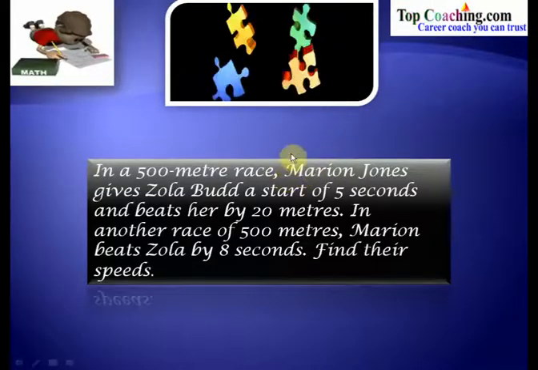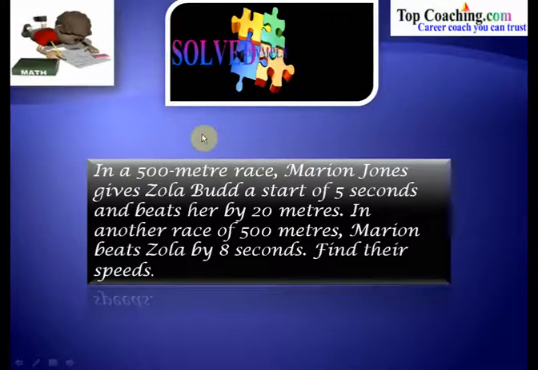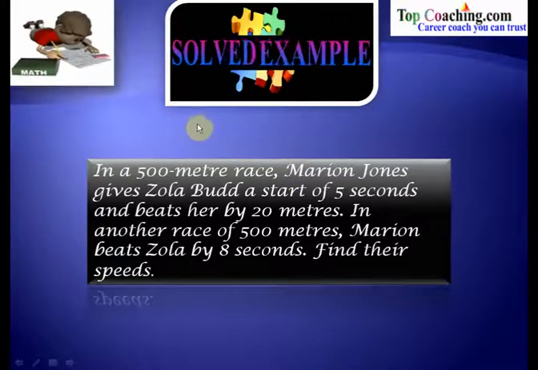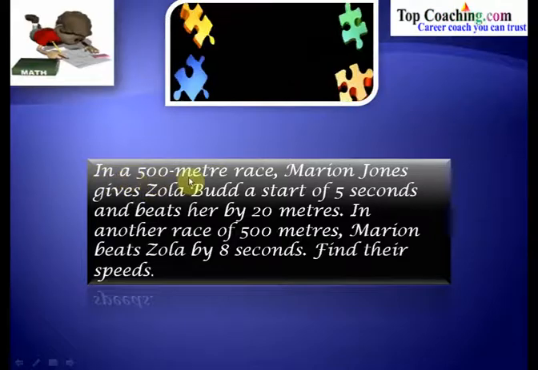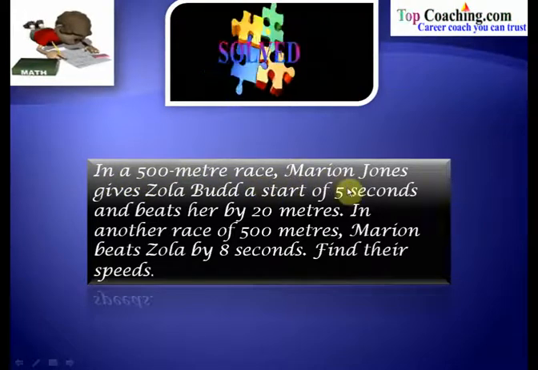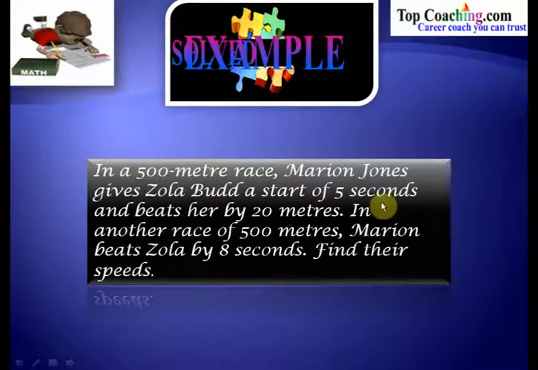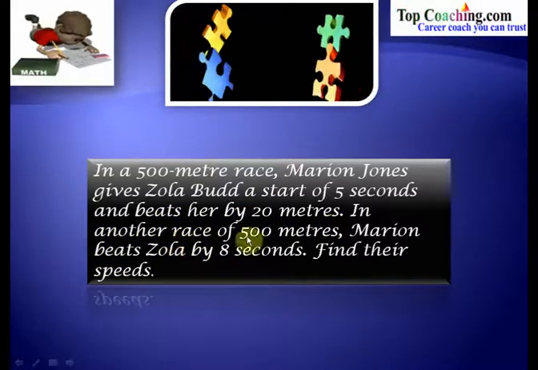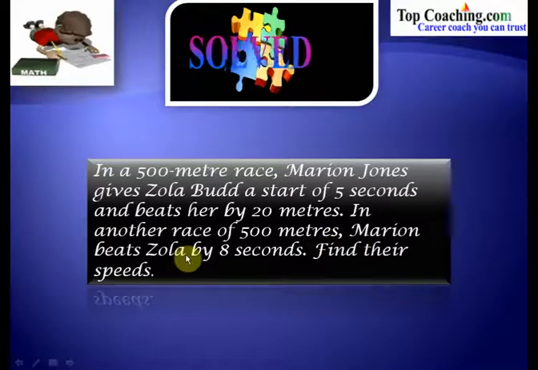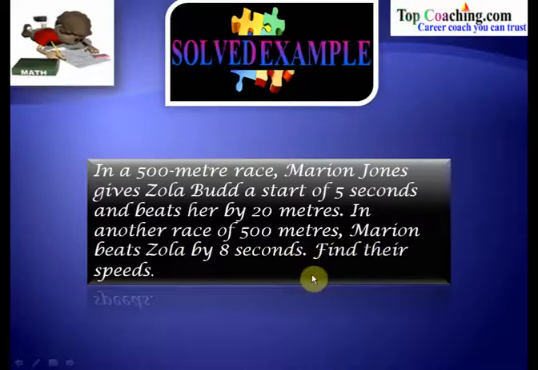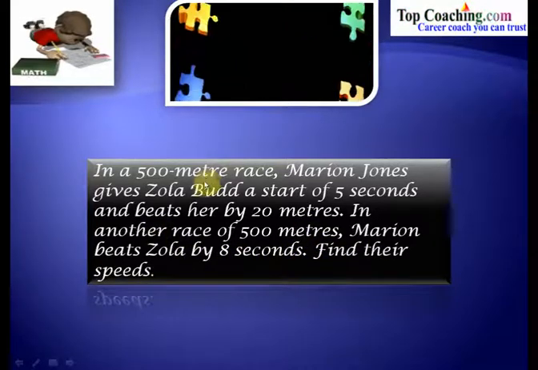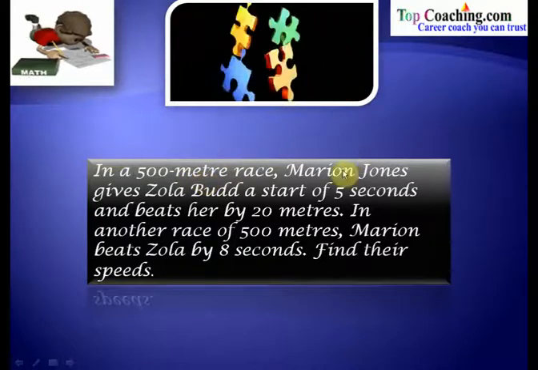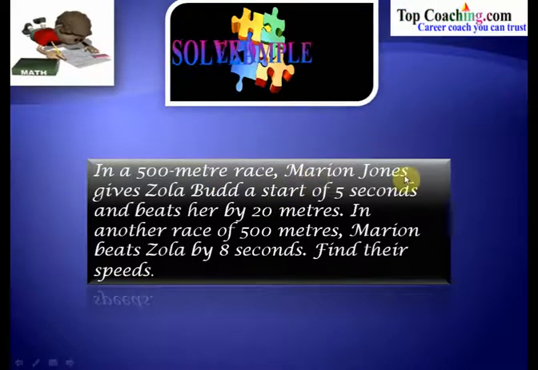Now, based on the above theory, let's try to solve a few examples on races. The first problem says that in a 500-meter race, Marion Jones gives Zola Budd a start of 5 seconds and beats her by 20 meters. In another race of 500 meters, Marion beats Zola by 8 seconds. Find their speeds.